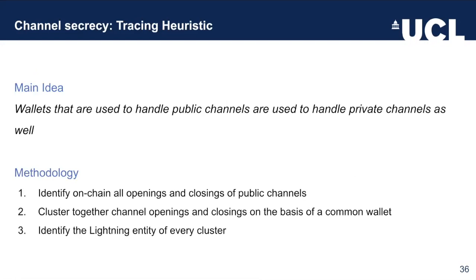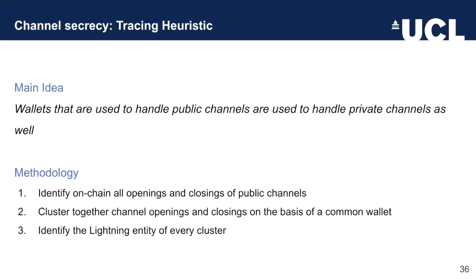So the main purpose of the property heuristic was to identify the upper bound of the existence of private channels in the network. Now we'll see how we're able to find the subset of those transactions for which we had higher confidence. The main idea of the tracing heuristic is that wallets that are used to handle public channels are the same that are used to handle private channels as well.